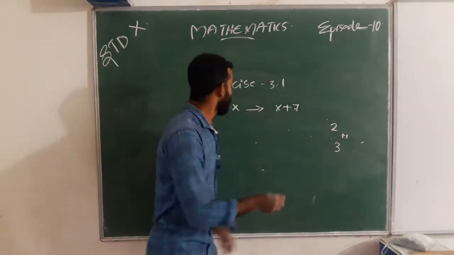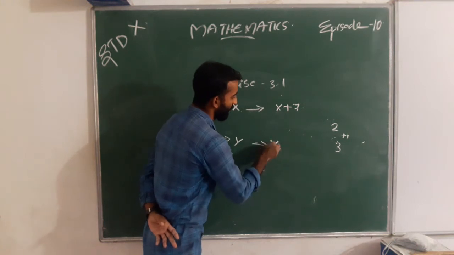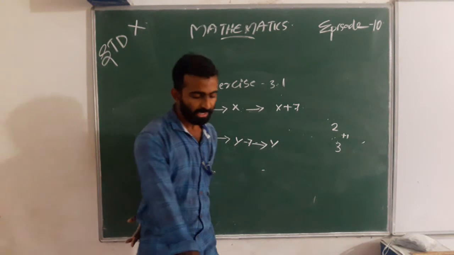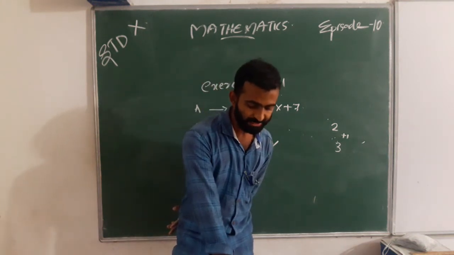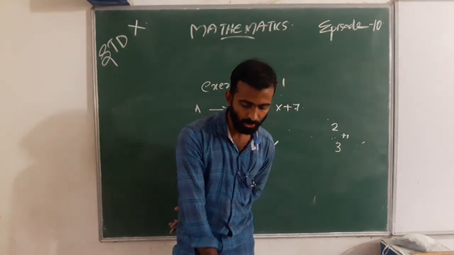His daughter's age is taken as y. Then we can write y minus 7. From the question, Aftab tells his daughter 7 years ago I was 7 times as old as you were.